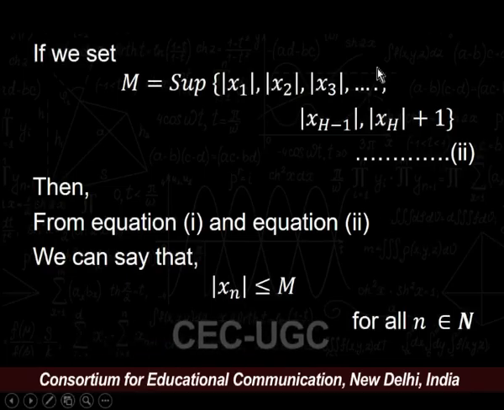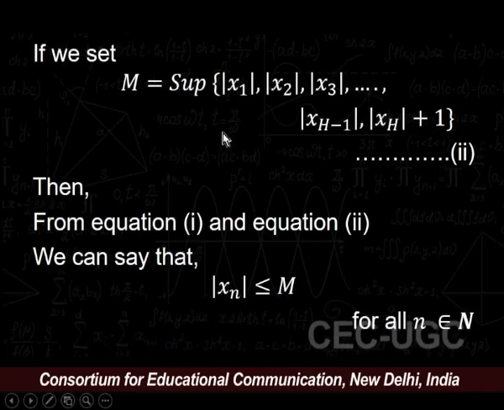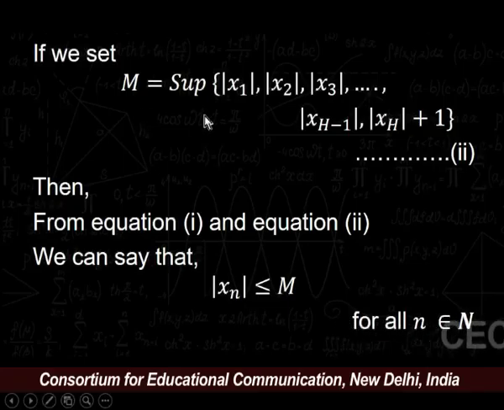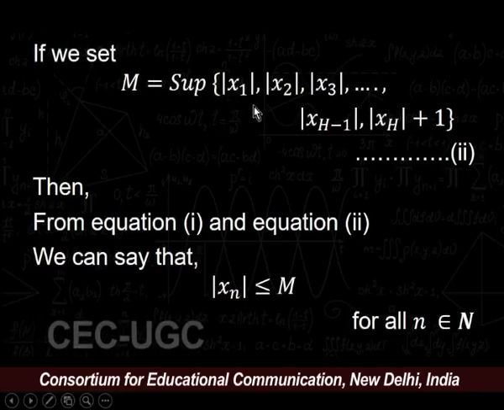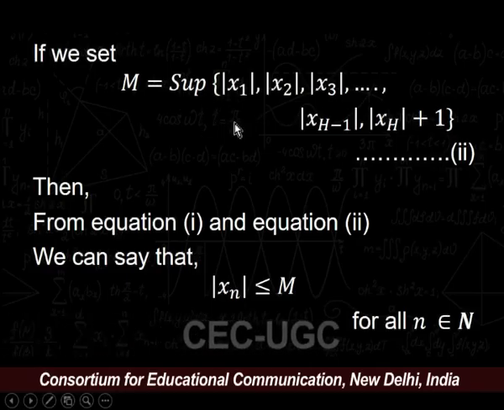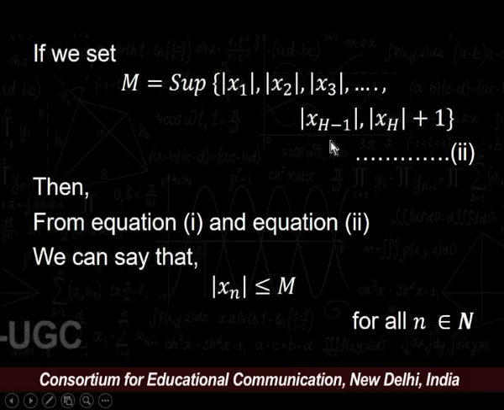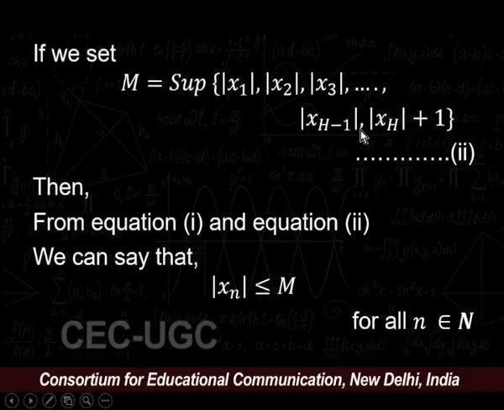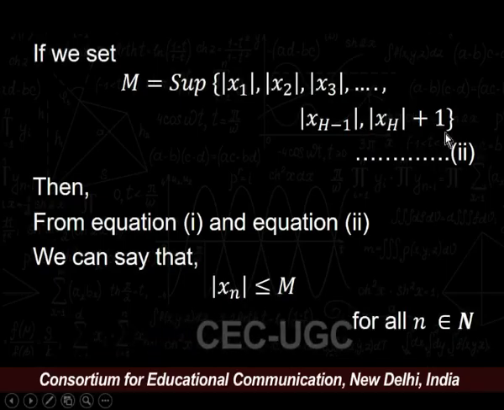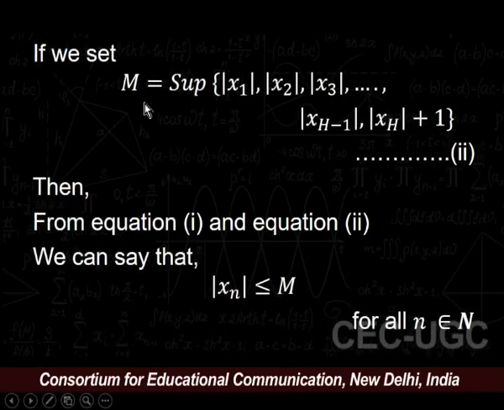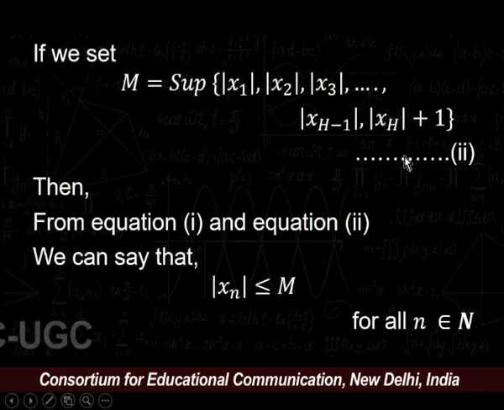Now, we set capital M equal to the supremum of the numbers modulus of x1, modulus of x2, modulus of x3, up to modulus of xh minus 1, and modulus of xh plus 1. If we set capital M equal to the supremum of all these quantities, say this is our equation number 2.